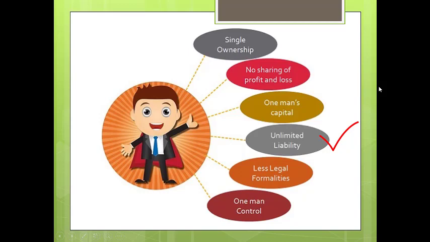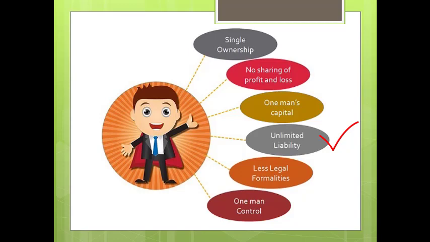Unlimited liability, what does it mean? Guys, with unlimited liability we mean whenever there is a loss, in case of insolvency of the business or non-payment of business debts, the sole proprietor will be responsible alone for the payment of liabilities.